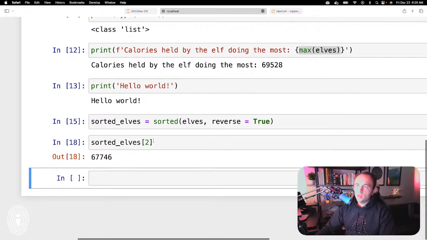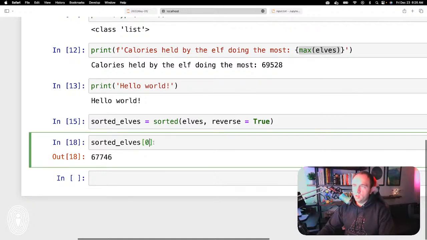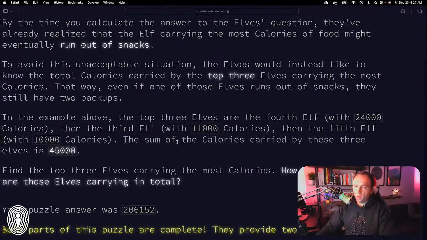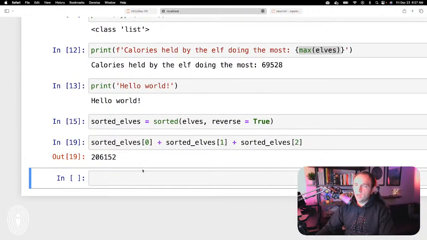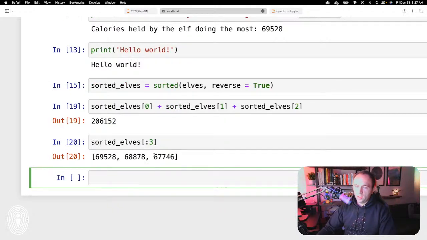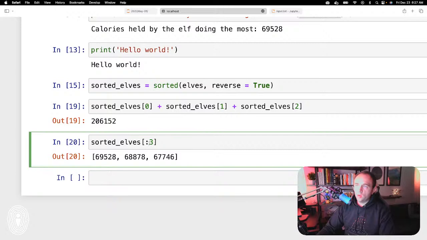So there are a couple ways we could do this. If I want to do it the simpler, easier to understand, but less fancy way, that's the answer right there. But that's not the best answer. What you can do instead is use the sorted elves, and then using a slice operator, like that. What the colon is saying is, okay, I want everything up to index position 3. So I want 1, 2, 3. Then we have the list of just our 3 values here.